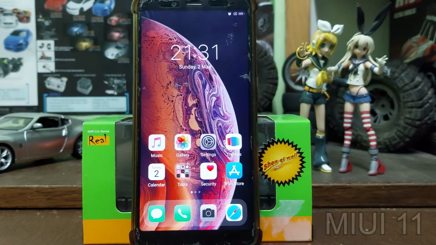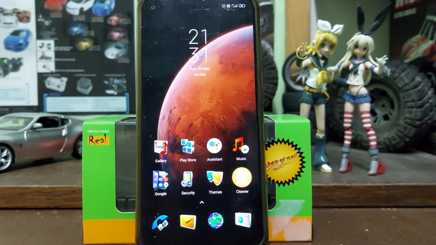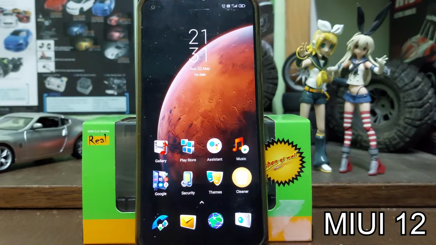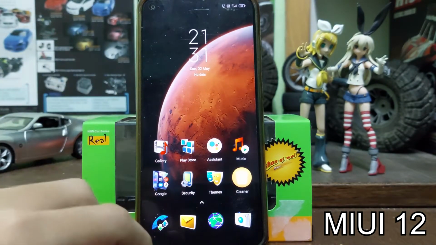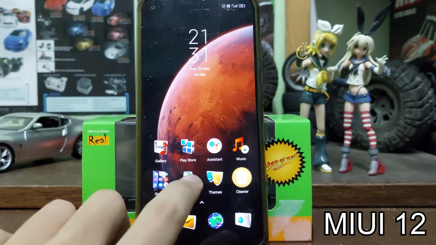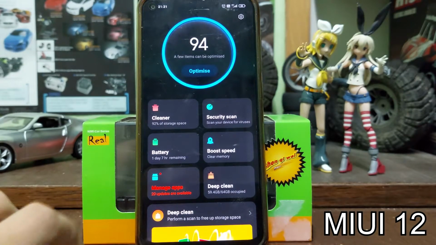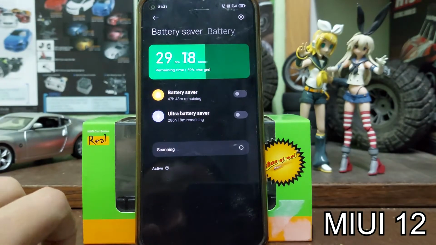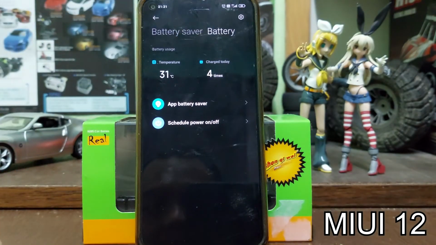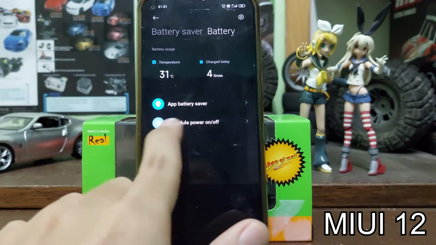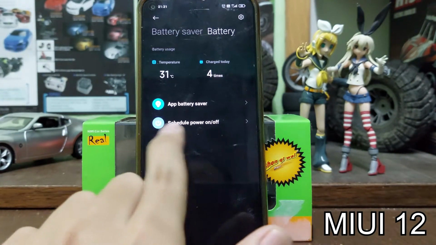Now I will show you how to do it on MIUI 12. Here we go again, it's basically the same. The difference is this is MIUI 12. Just click on Security, click on Battery, and click on Battery again, and you will see the same option as on MIUI 11.